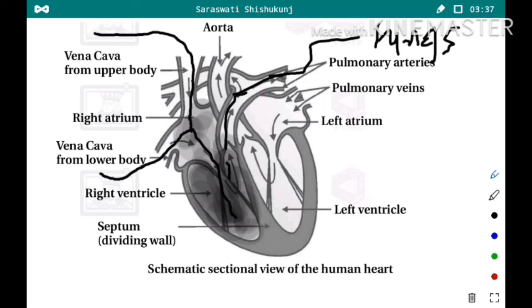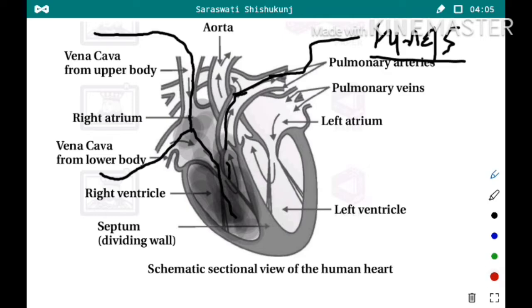Okay, so this way from different parts of the body, the deoxygenated blood enters into the right atrium. As the right atrium contracts, it comes into the right ventricle, and from the right ventricle through the pulmonary arteries, it is sent to the lungs. Now in the lungs where the pure blood is, how will it flow into the heart?